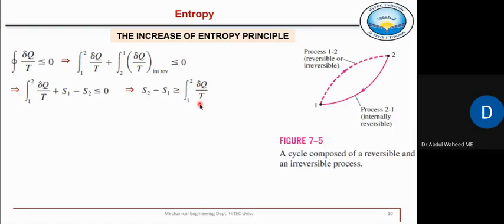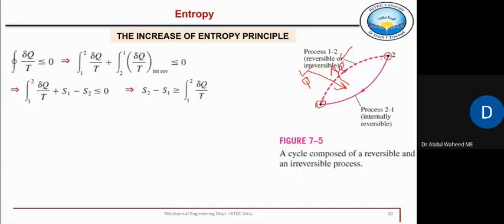For an irreversible path, during this process, some heat is transferred, some process took place, some heat is transferred to the system or out of the system, due to which this change has taken place. यानी 1 से लेके 2 तक आपका substance गया, right? And during this process, some heat was transferred, or some work was done, or something occurred, and that's why this change took place, right, from 1 to 2.